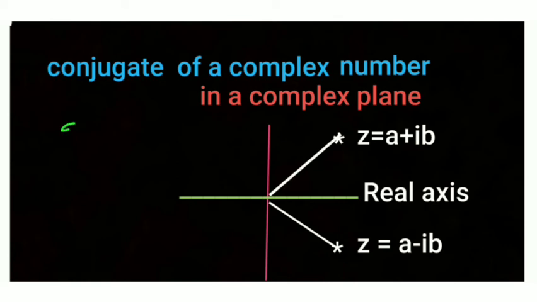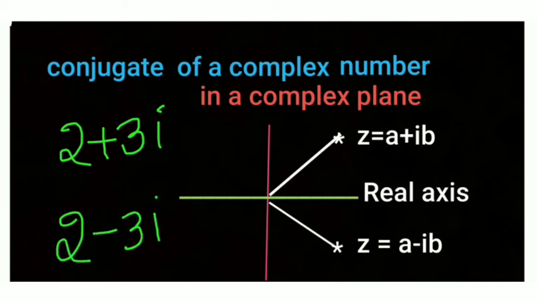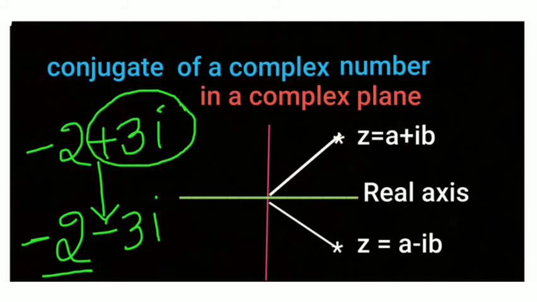Suppose 2 plus 3i. The conjugate is 2 minus 3i. What about minus 2 plus 3i? Here I'm writing minus 2 as it is, and just changing this plus, because we change the sign before the imaginary part, not the real part.